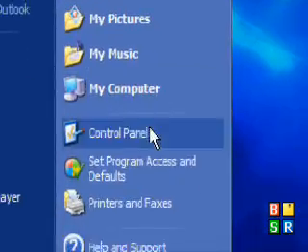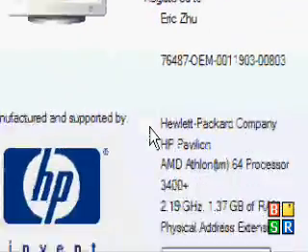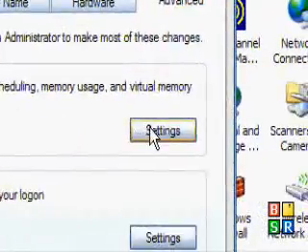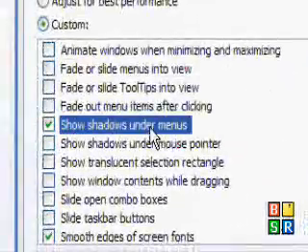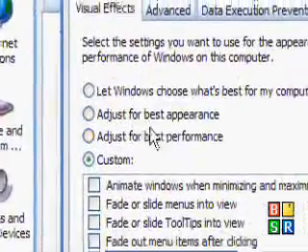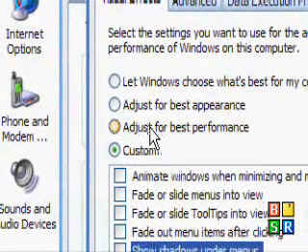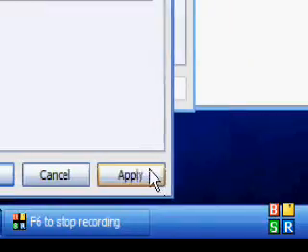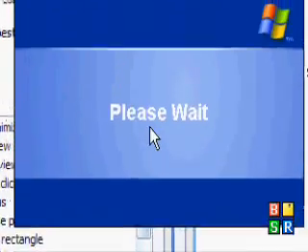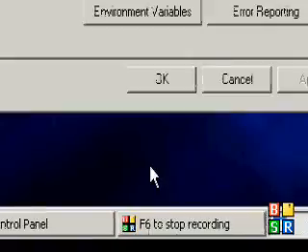Go to start, hit control panel, go to system, hit advanced, go to settings on performance, go to adjust for best performance. This is the best way to make your computer operate faster without adding random access memory, which is RAM. When you're done, hit apply. I'll apply, but it won't look as nice, but it performs a lot better though.